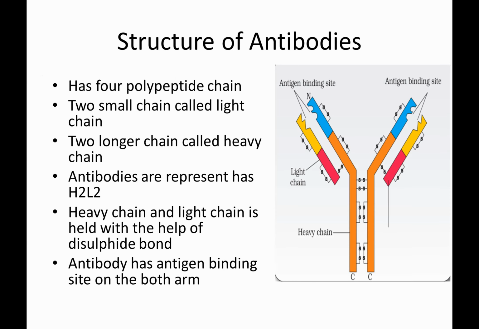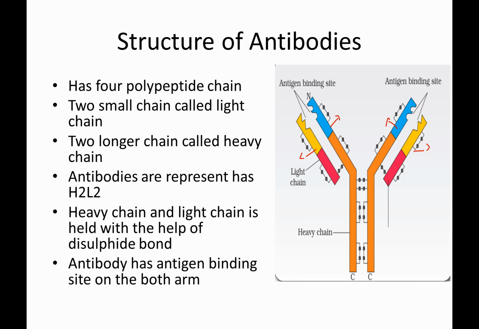Okay. Coming to the structure of antibody, as we told, there are different types: IgA, IgM, IgE, IgG. The antibody is mainly made up of a protein, that is a polypeptide chain. This is one chain, and this is a second chain, same as third and fourth.